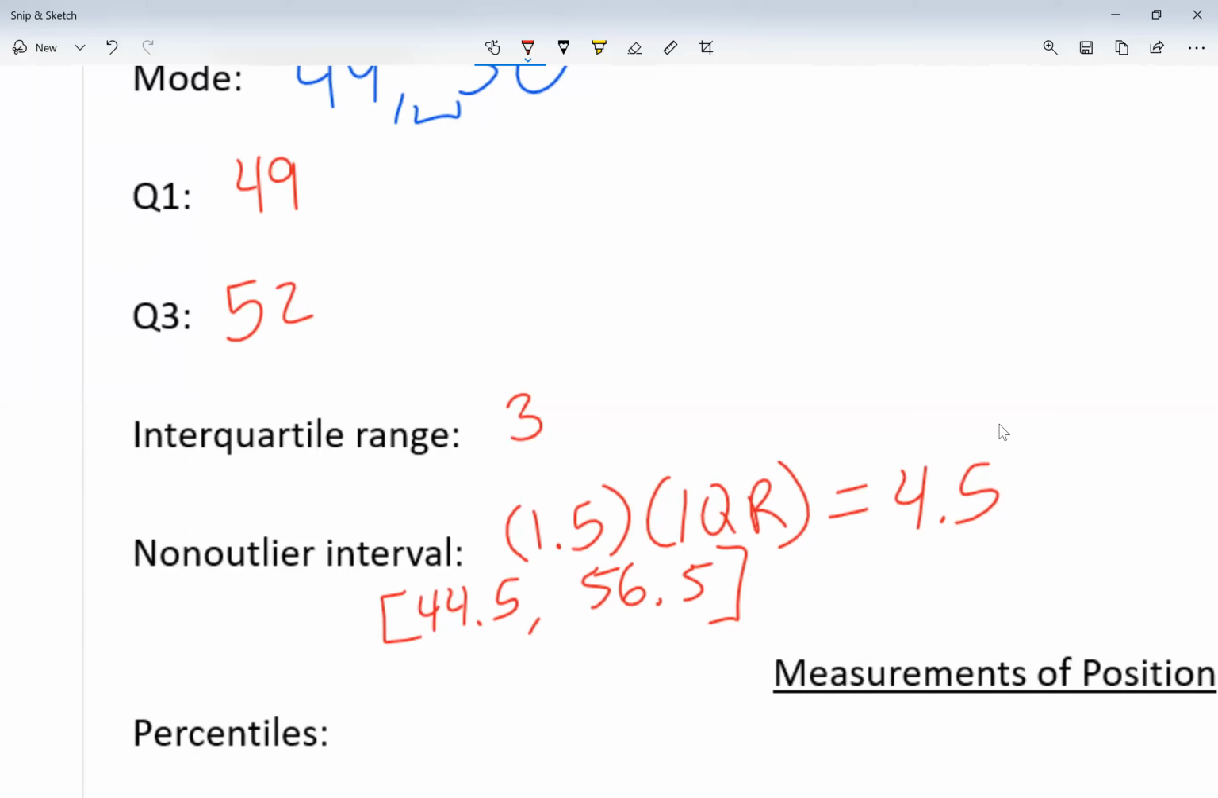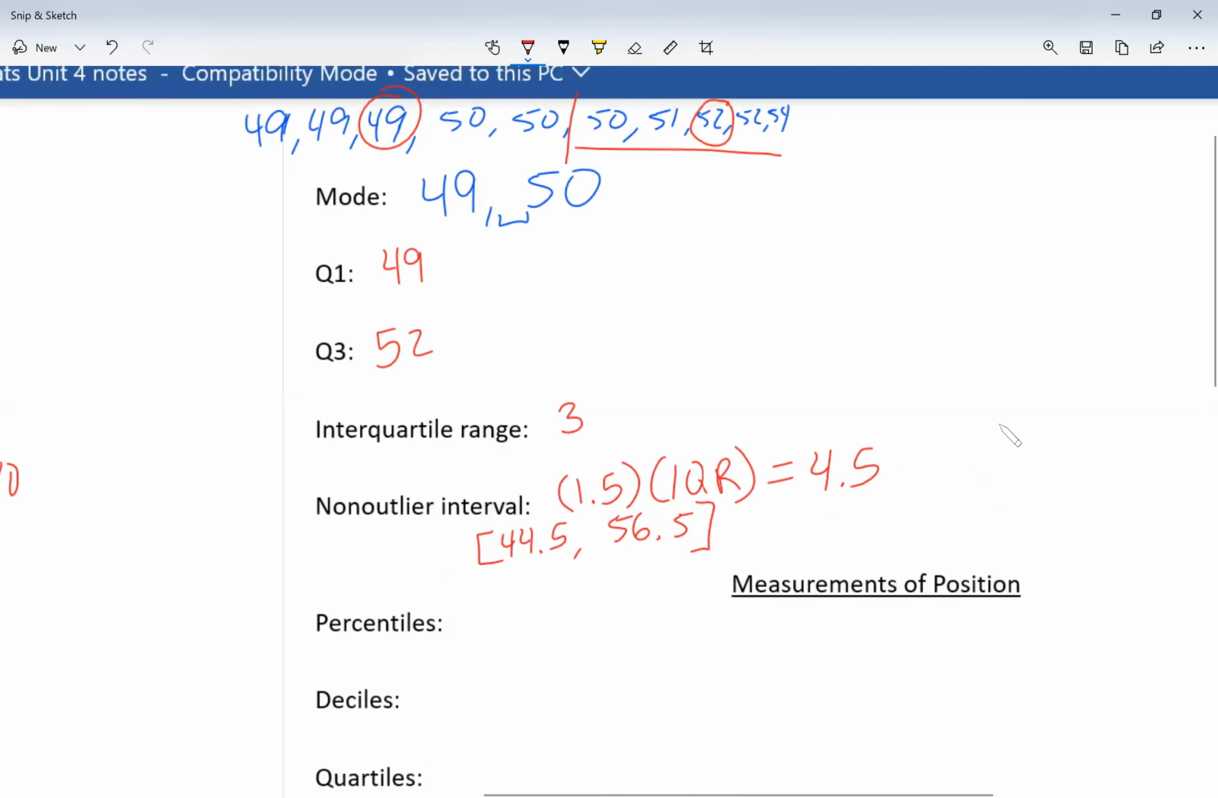Now, if there's a number less than 44.5, I don't accept it. It's an outlier. It's a number that is not similar to my data. If there was a number bigger than 56.5, I don't accept it. It's an outlier. It has nothing to do with my data. Now here in my data, every number is within the interval. So every number is accepted. I'm going to accept every number in my data.